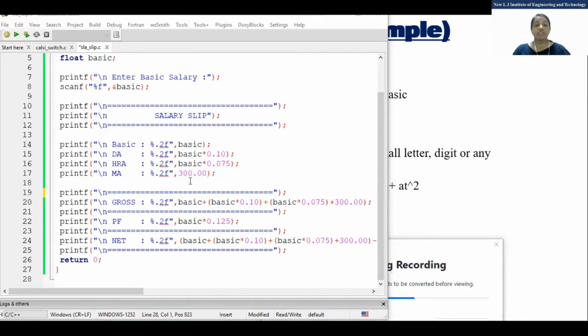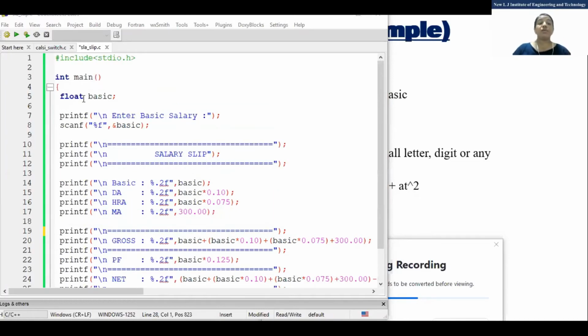Anyone, any doubt in this program? Quickly. See, this program you are supposed to do by yourself, and especially this program you will do in a different way. You will just declare all the variables here, DA, HRA and all, right? Okay, fine. So we'll run this program.